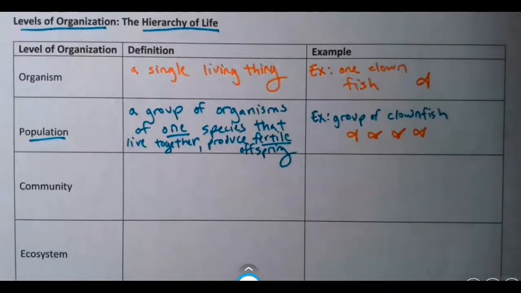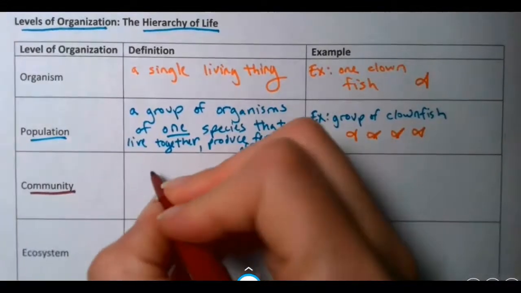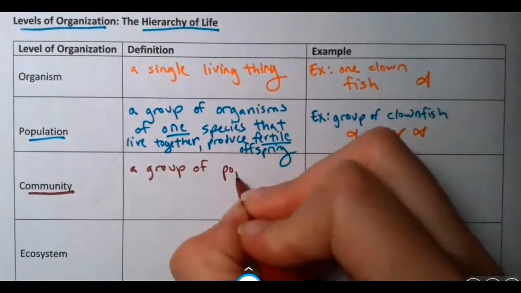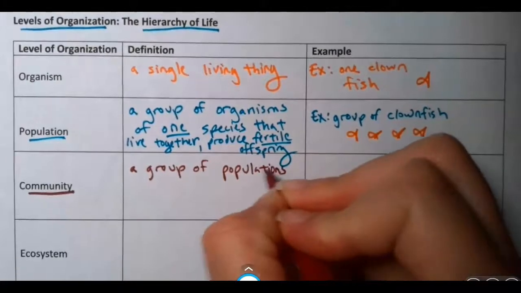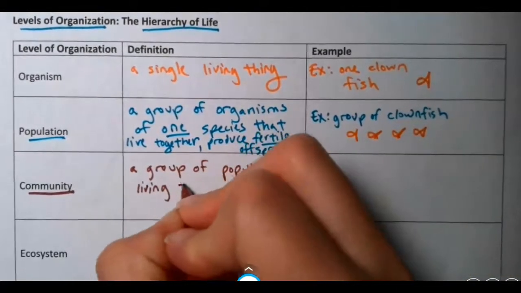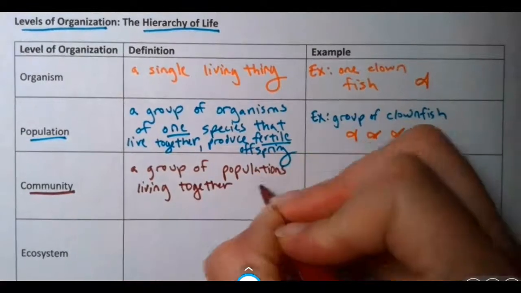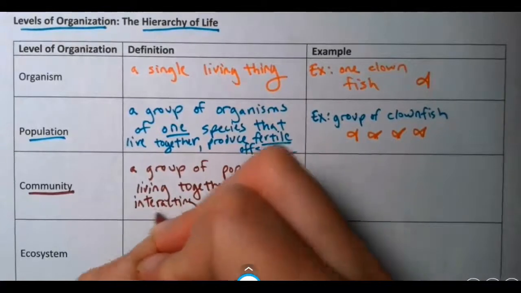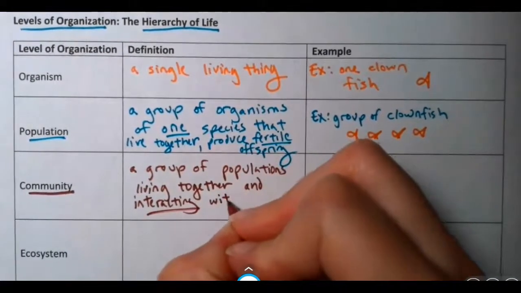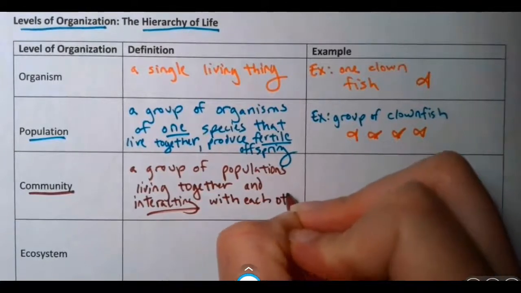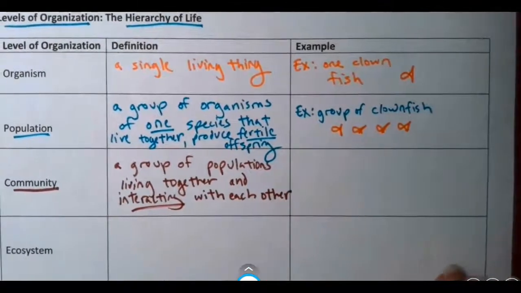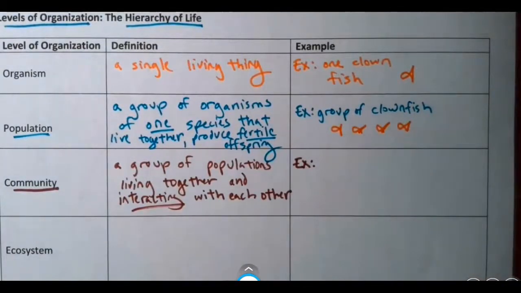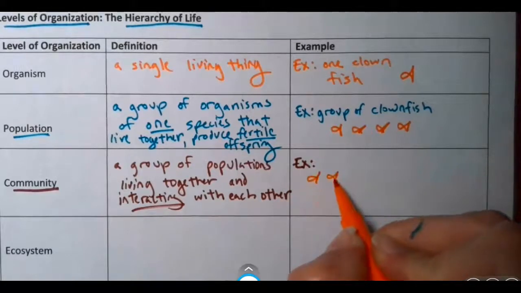So in this example, the community is a group of populations living together and interacting with each other. For example, if we think about this marine community, we could have our population of little Nemo fish, or clownfish.